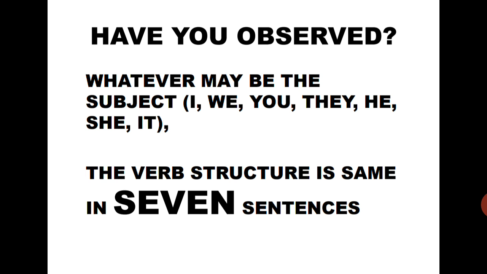If you have observed very well, you might have noticed whatever may be the subject, the verb structure is the same in 7 sentences. Only in 5 sentences we have differences in structure.